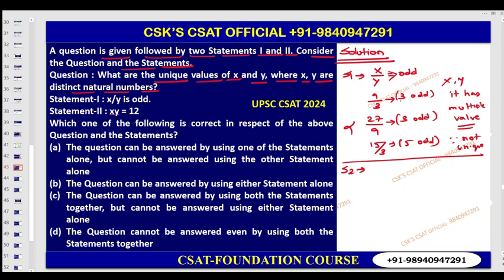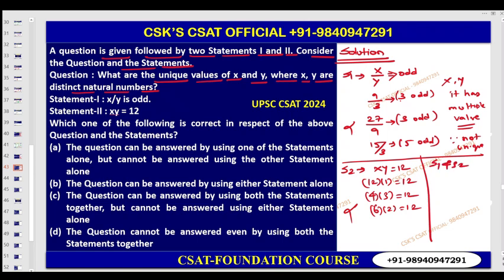So statement number 2 we can take up. xy gives you 12. Yes, 12 ones are 12. No, 4 3s are 12. 6 2s are 12. Fine. So with this also you can't say unique values for x and y. So therefore this is also wrong.